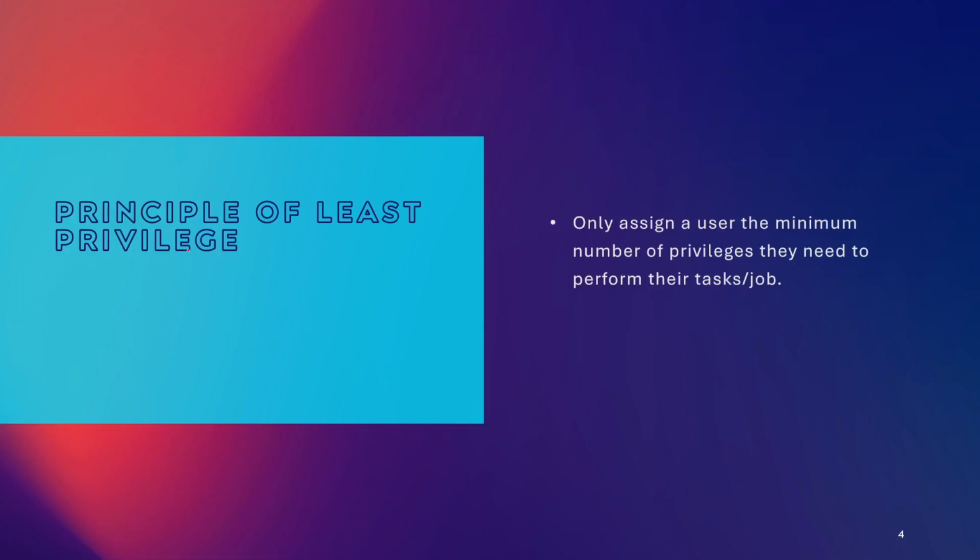So moving on, we have a concept called the principle of least privilege, which basically means that you only assign a user the minimum number of privileges they need to perform their tasks or job. Again, we're going to take the example of the billing department. The billing department only requires privilege and access to billing related information, and they do not require access to maybe an EC2 or an S3 bucket, which means that we provide them the minimum privileges, that is only access to the billing related information. So that is the concept of least privilege.